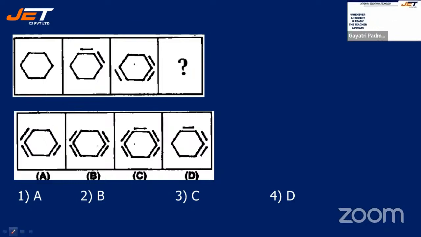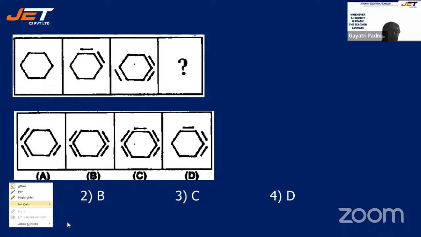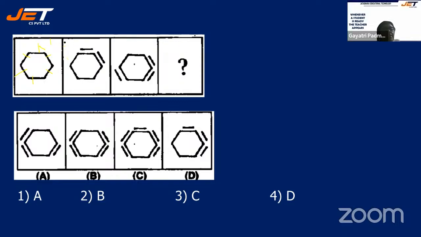How many sides, by the way? Let's see. 1, 2, 3, 4, 5, 6. 6 sides. Okay, everywhere 6 sides. Everywhere 6 sides. The thing is your line. If in the first it was empty. Second it is 2. Third it is 3. Okay, and it is being slightly tilted. So the fourth it should be 4.